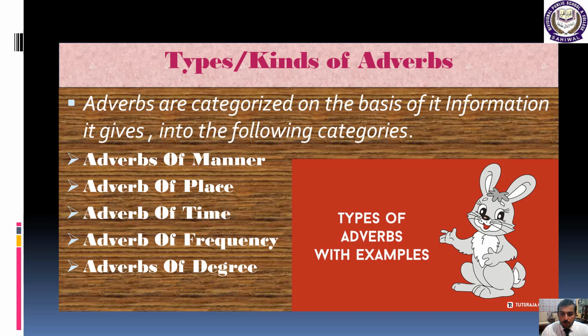After that, adverb of place, adverb of time, adverb of frequency, and adverbs of degree. So these are the kinds of adverb, and now one by one we will discuss what these kinds are and what their functions are.